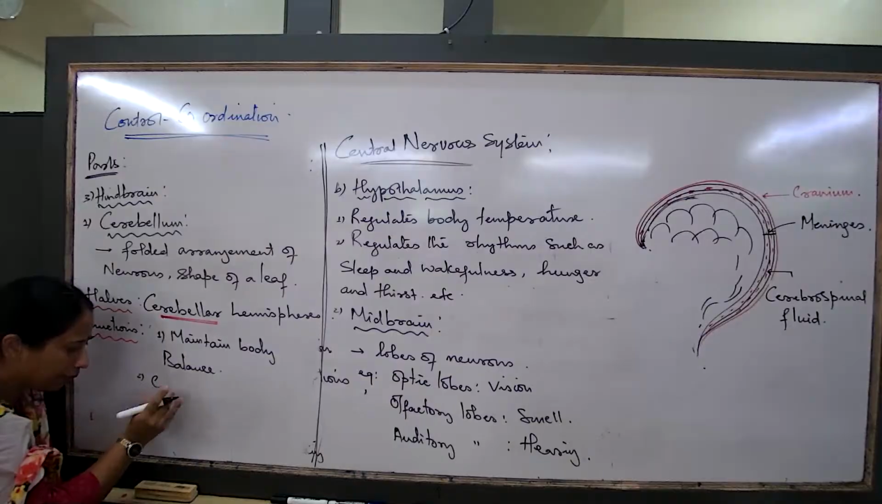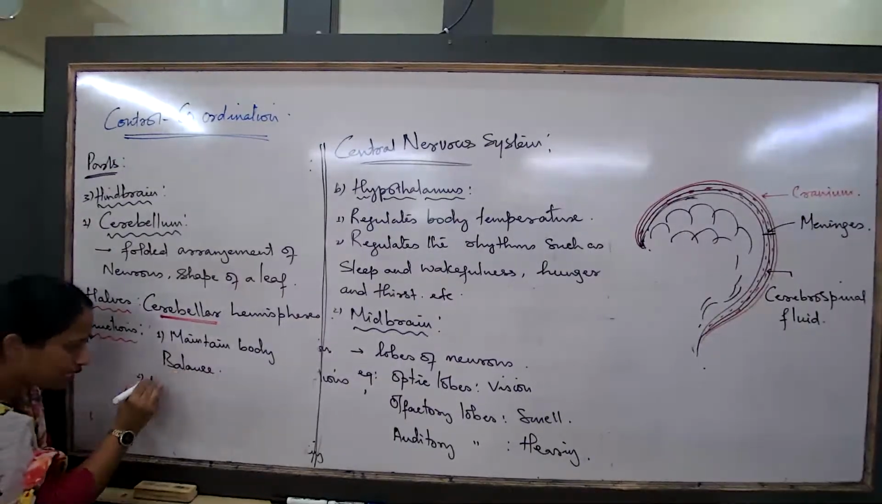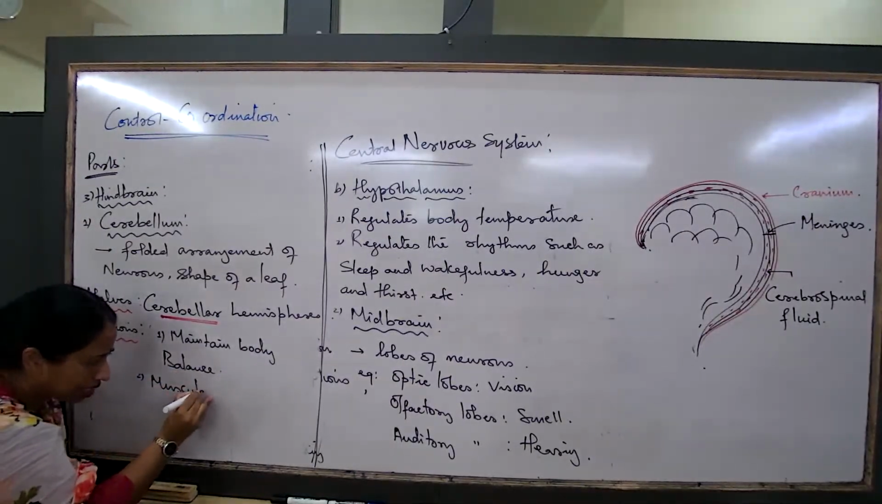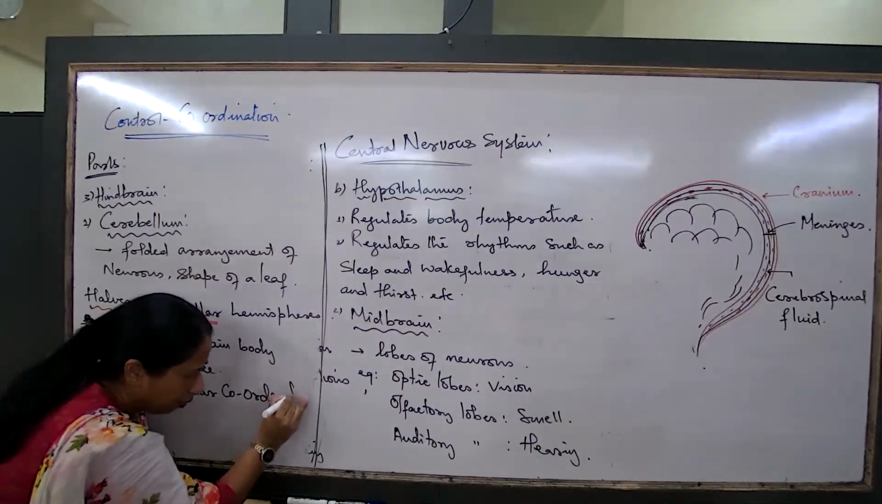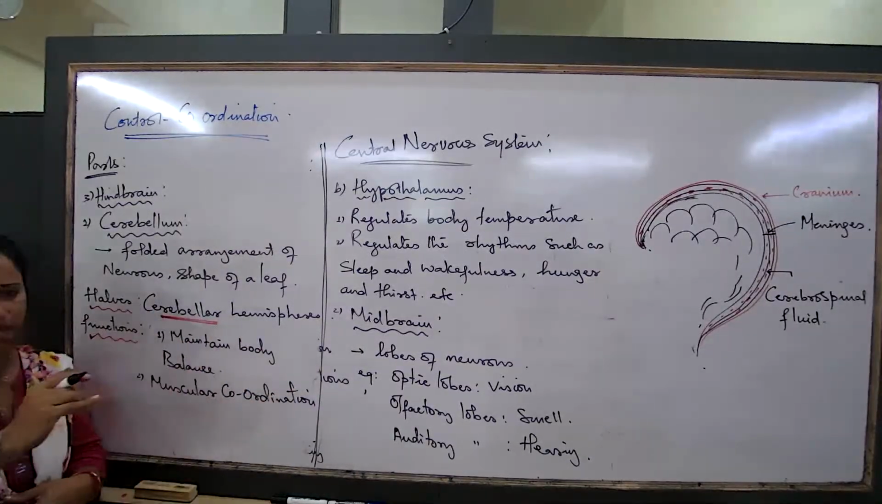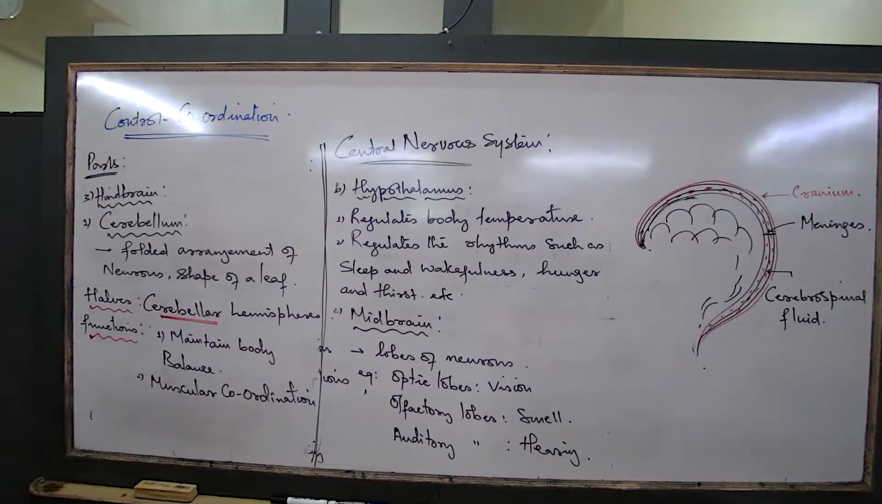Next is muscular coordination. Now, muscular coordination means, are we able to coordinate 2-3 parts of our body at the same time? Are we able to do that? Now that you are writing something, are you able to flip the pages of the book? Yes. Now that you are talking, are you able to draw and write something? Yes.